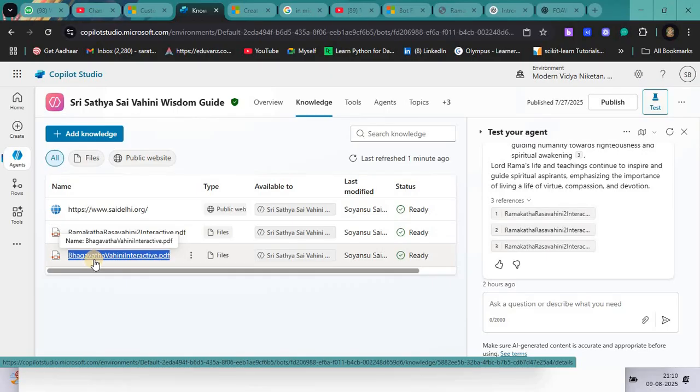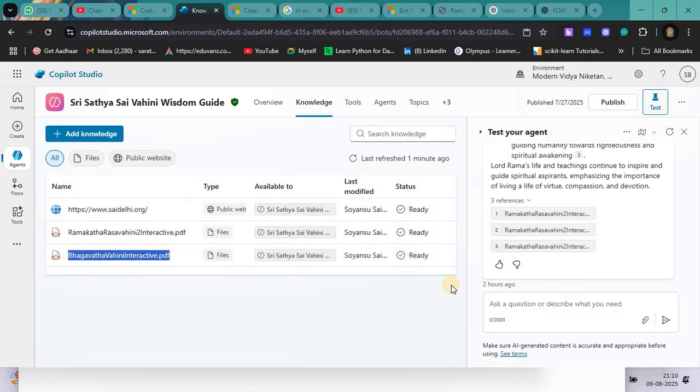Sukha Muni is the son of Lord Vyasadeva, so Vyasa Muni's son is Sukadev. He has a conversation with King Parikshit, who is the grandson of the Pandavas, Yudhishthir, Arjun, Nakul, Sahadev and the others. So this is one PDF.